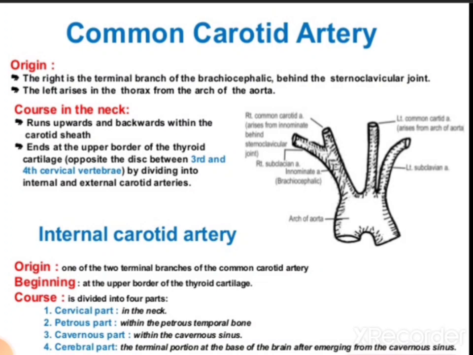If we begin with the origin of the internal carotid artery, it is a branch of the common carotid artery. The common carotid artery arises from the arch of aorta. On the arch of aorta we can see this is the left common carotid artery, and the right common carotid artery arises from the brachiocephalic trunk. This common carotid artery bifurcates at the level of the superior border of the thyroid cartilage into two branches. One is internal, the other is the external carotid artery. So the internal carotid artery is one of the terminal branches of the common carotid artery.